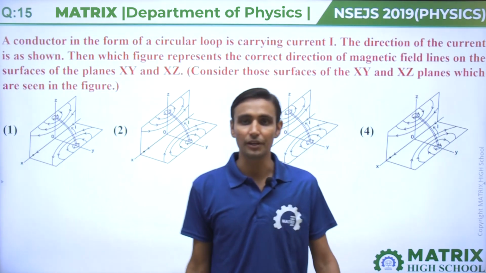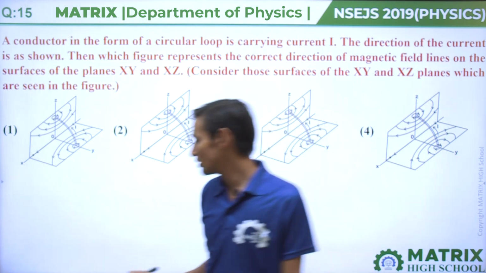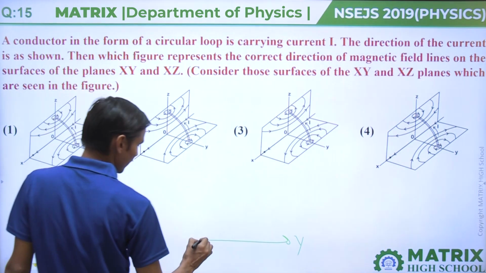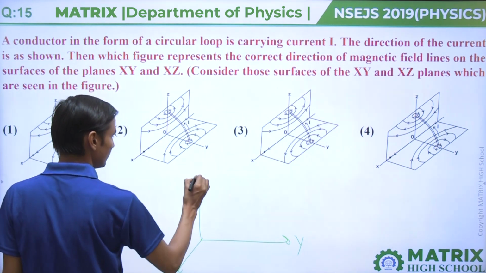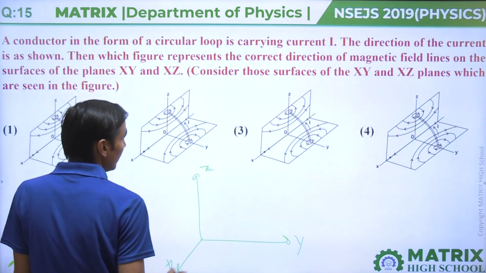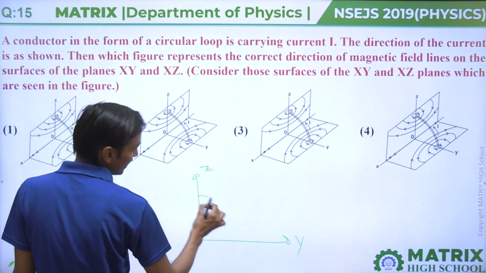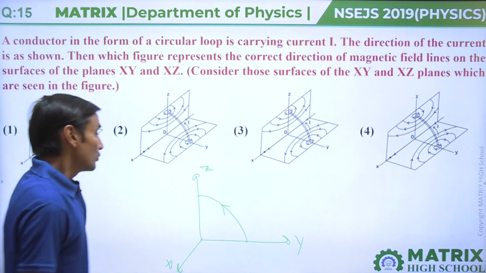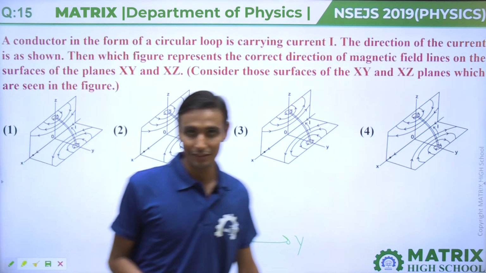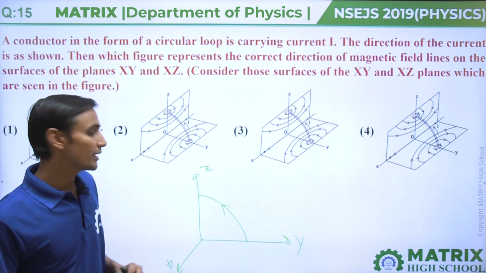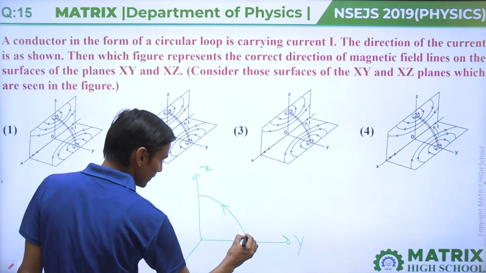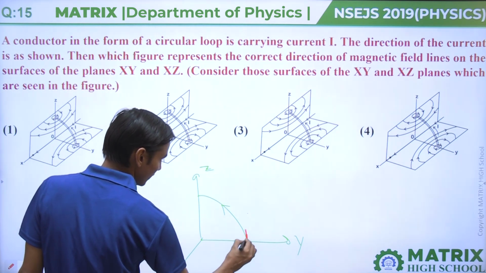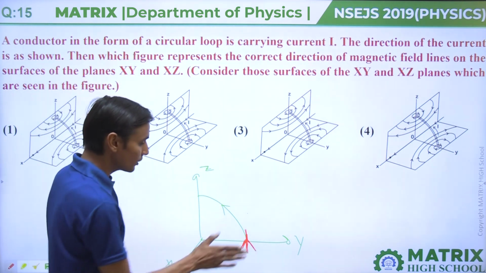Next, question number 15. In this question, let us assume the out-of-board direction is the x-axis and this is the y-axis, and the outside of the board is the z-axis, and a loop of wire is placed like that and current is going inside. Then you have to draw the magnetic field lines. At this point, current is going upward.